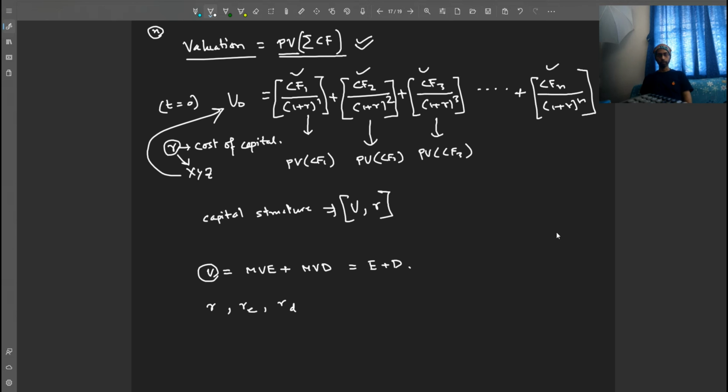Another thing we use is called R0. R0 is basically the cost of capital when a company has zero debt. And when there is some debt, what we measure is RWACC, the weighted average cost of capital.